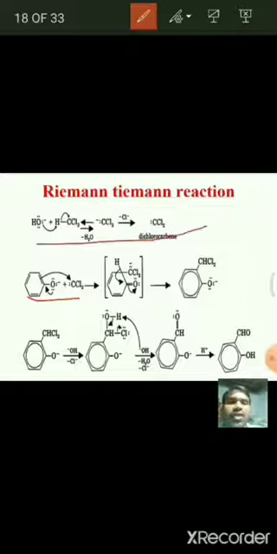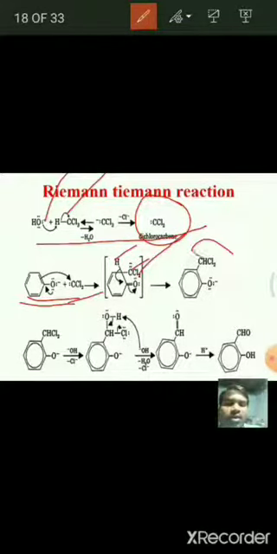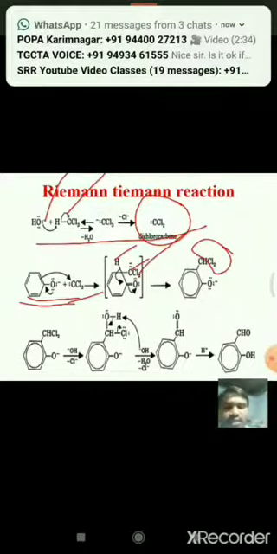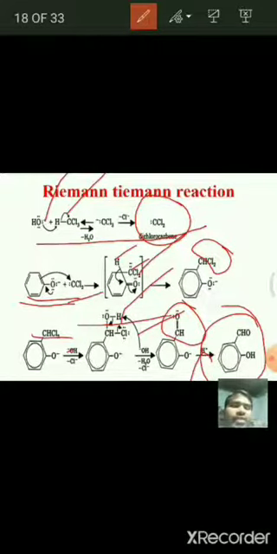In the first step, the dichloroform, in the presence of base, is converted into dichlorocarbene, and in the second step, the phenoxide ion attacks this dichlorocarbene at the ortho position, and with the rearrangement of hydrogen to this carbanion, we get CHCl2 at the ortho position. The CHCl2, in the presence of OH minus, has one chlorine substituted with hydrogen, and followed by some rearrangements, we get an aldehyde group at the ortho position, and by adding H plus at oxygen, we get salicylaldehyde as a product.